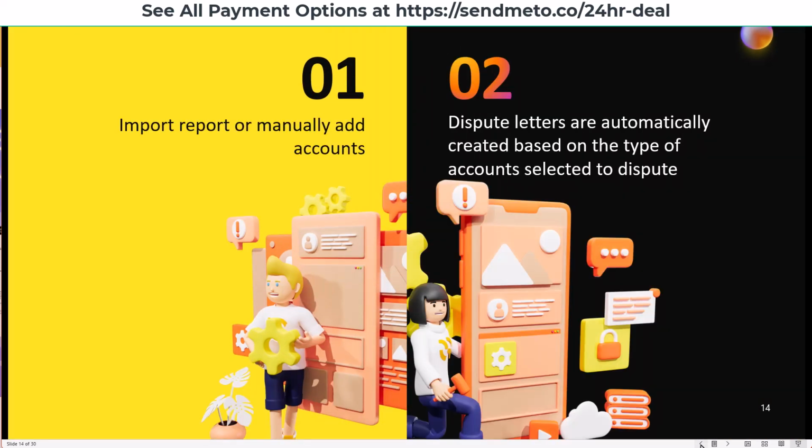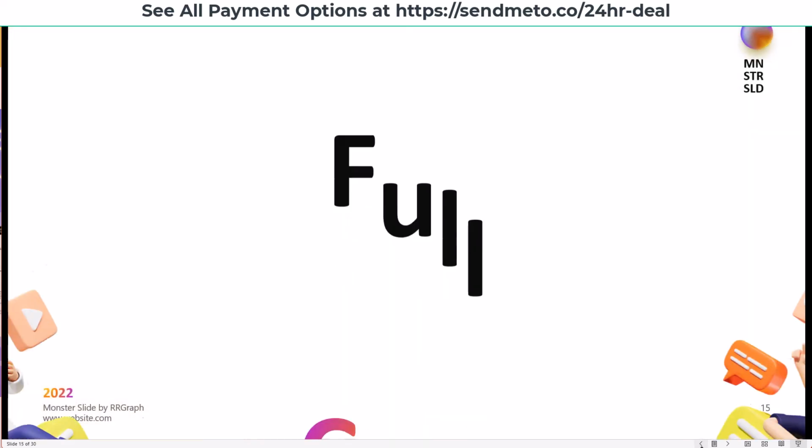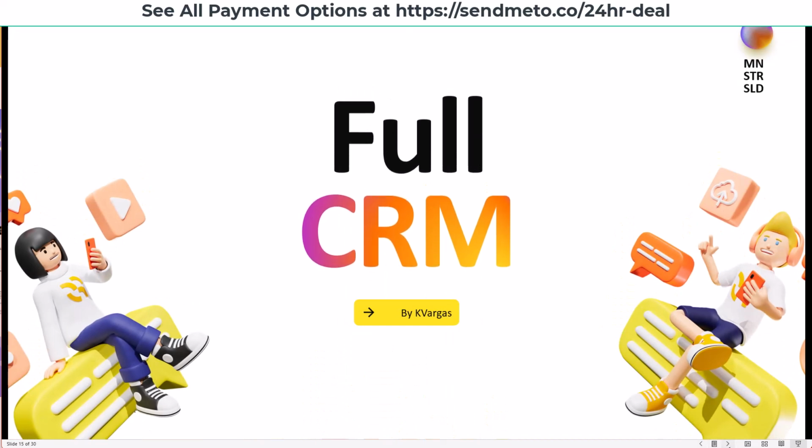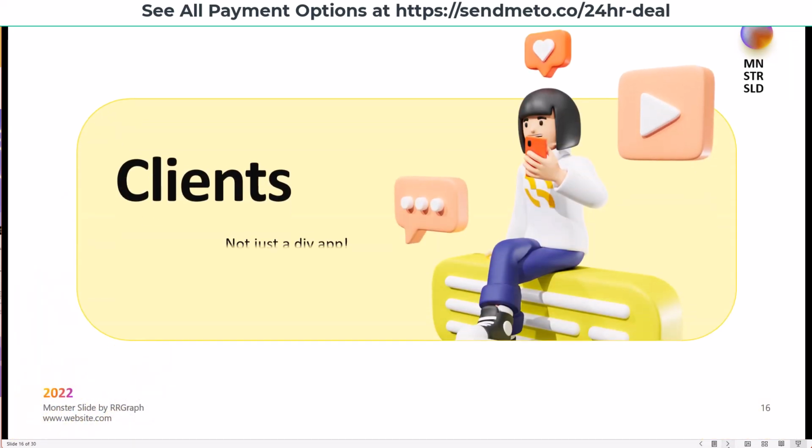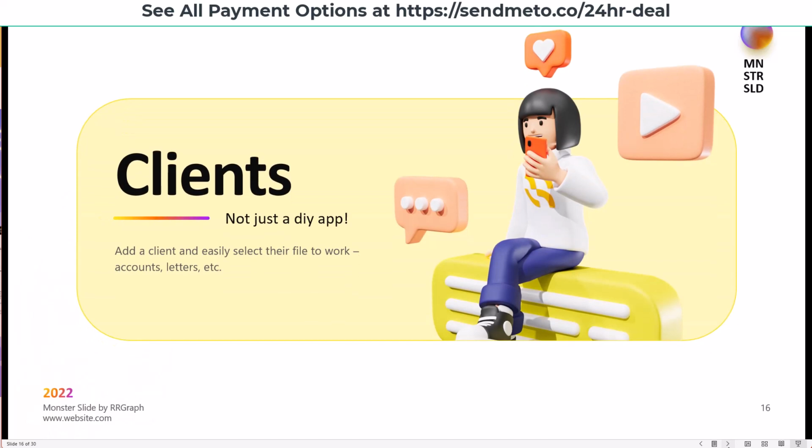Step number 1 is to import your report or manually add your accounts. Step number 2, dispute letters are automatically created based on the type of accounts. And we also have a full CRM that I am building out, so this can be used for multiple people. So Live Automation was created as a do-it-yourself app, not anymore. Okay, so you will be able to add a client and easily select their account to work on.